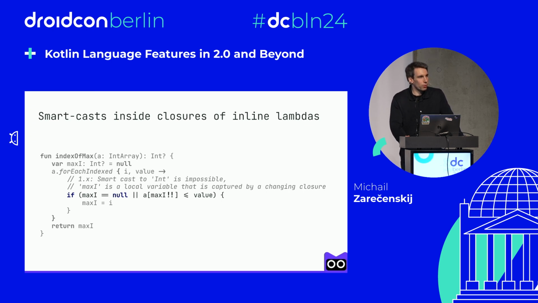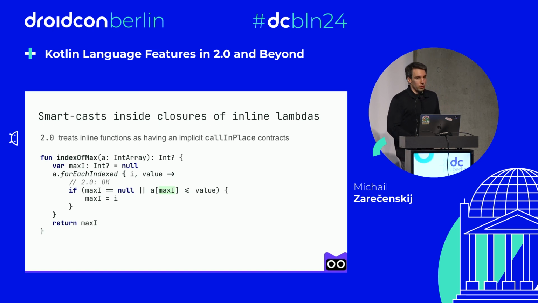But one thing we can take advantage of is the forEachIndexed function. You know that this function is actually an inline one. So it means that its body has to be inlined at a call site, and its lambda cannot be stored anywhere and has to be executed in place.